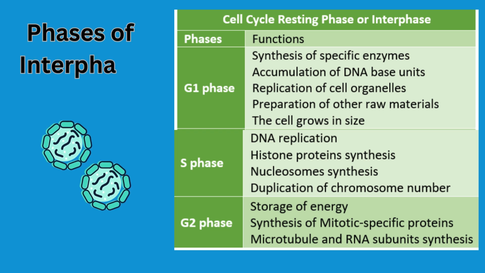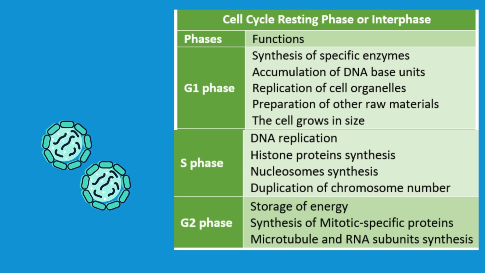During G2 phase, cell prepares for mitotic phase. Cell forms proteins, especially those required for the formation of spindle fibers. Also, cell accumulates energy to complete the division process. More mitochondria are formed in this phase.